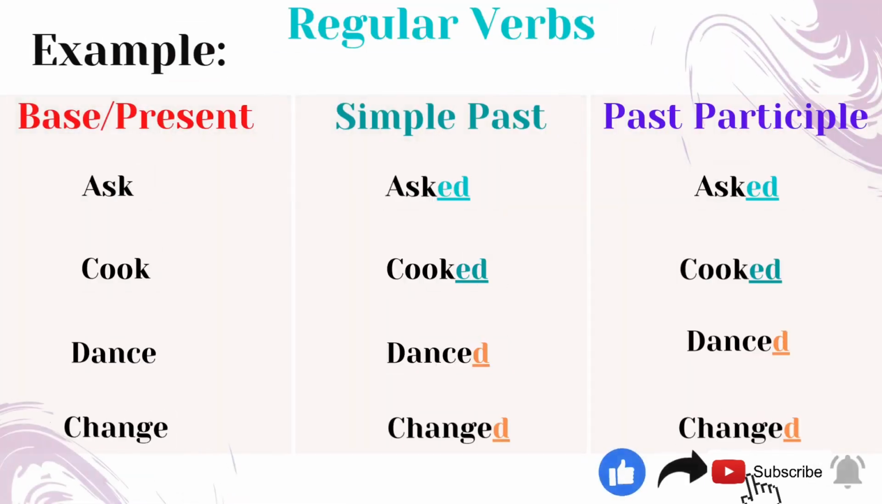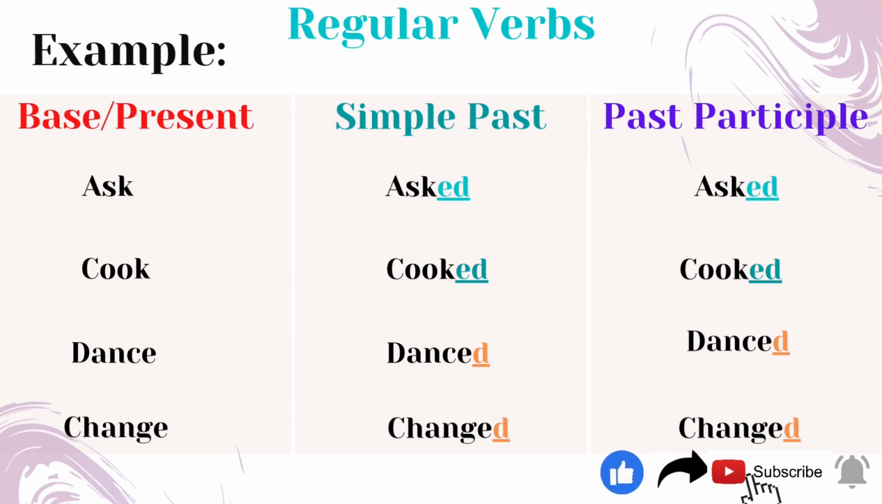Base form of verb or present form of verb: ask. Its simple past is asked. Here we have added ed to the spelling ask. Its past participle is also asked. Here we have added ed, right? And the next one is cook, cooked, cooked. Again here we have added ed for both past tense and past participle. Here we have the regular pattern, right?